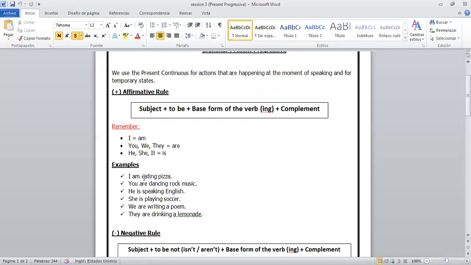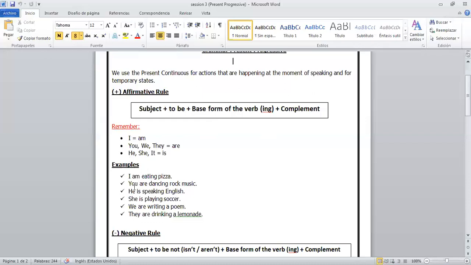Let's see the rule. Vamos a ver la regla. Veamos si se cumple. We have the subject. Yes. Sí, tenemos el sujeto que está aquí, que vendría a ser I. And the other is the to be. Yes, the to be is yes, sí se cumple. Continue is the base form of the verb. Lo siguiente es el verbo en su forma original, que vendría a ser eat, plus the ing más el ing, que vendría a ser eating en general. Plus complement, más el complemento o predicado.